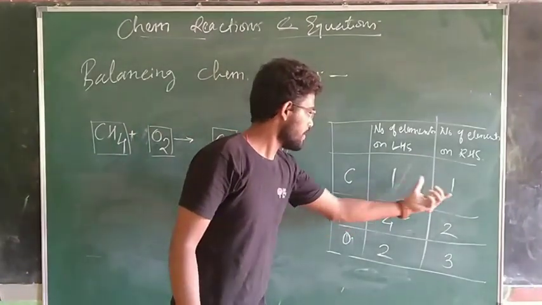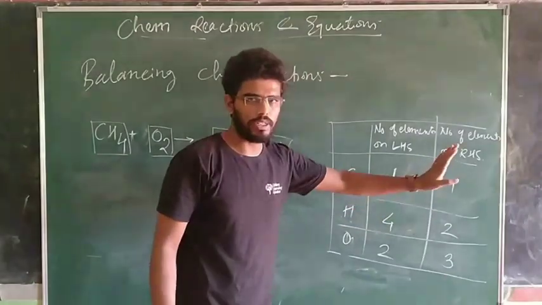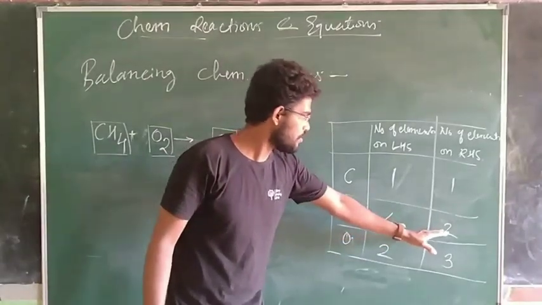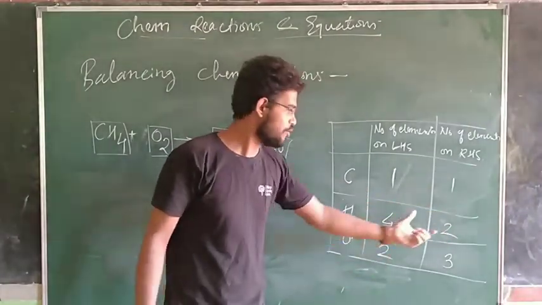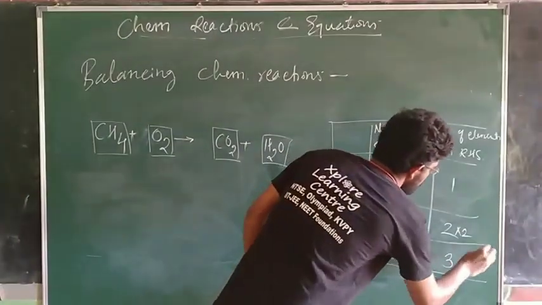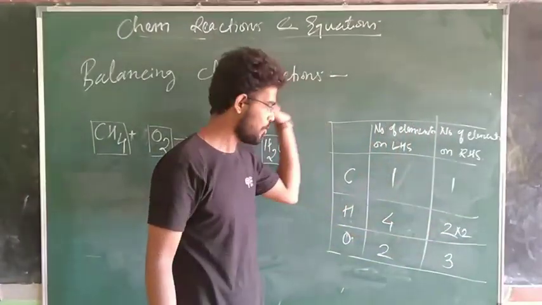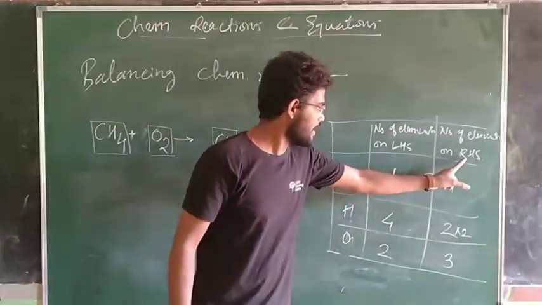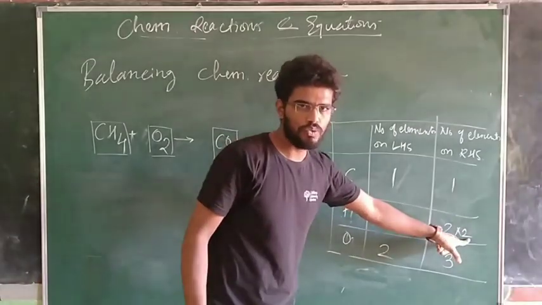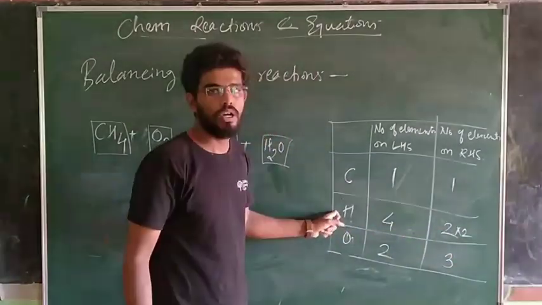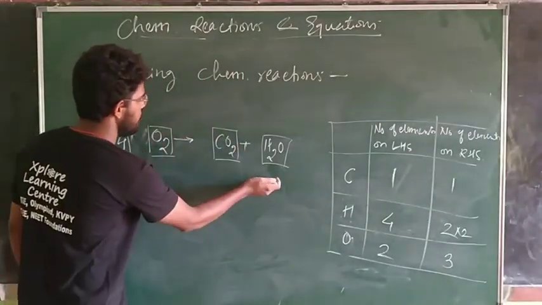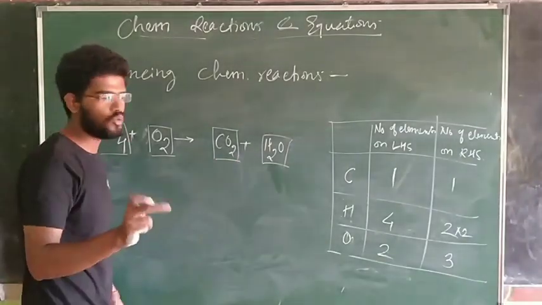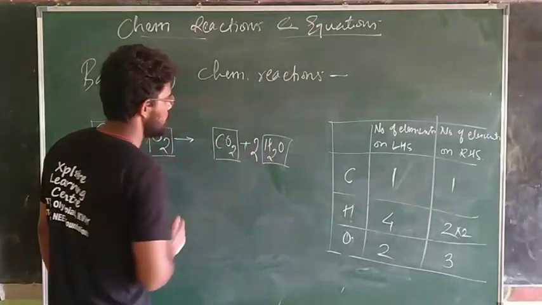As you can see, for carbon there's 1 carbon, 1 carbon, it is already balanced, no need to worry. For hydrogen we have 4 hydrogen on left hand side, 2 hydrogens on right hand side. करना क्या है? We need to multiply with 2 on this side. This will become 4. Okay, we'll go to reaction where we need to multiply. This you should note carefully. On right hand side we need to multiply by 2 to the hydrogen. On the product side, we need to multiply by 2 to the hydrogen. So here I have multiplied.